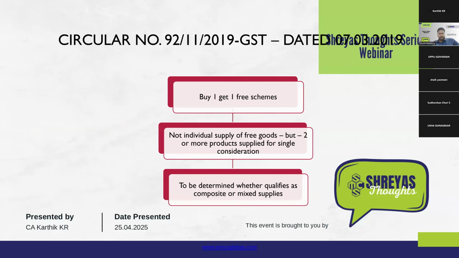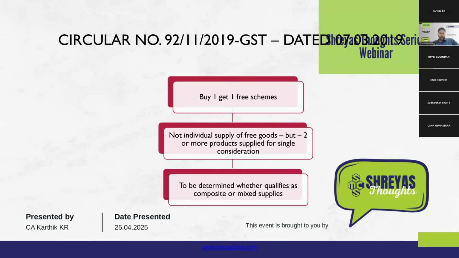And there are other possible schemes of buy one get one schemes. That is very prevalent, where we see buy one T-shirt, get three T-shirts free, let it be relating to the textile industry or any other industries, especially during festival time. It is very common.